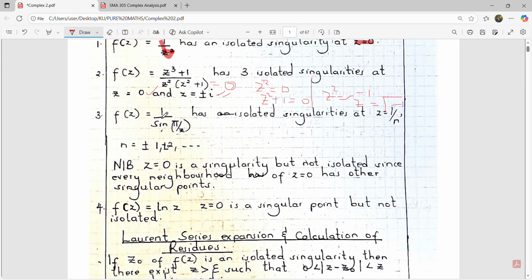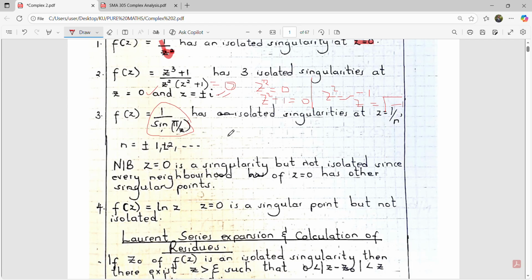Number 3, f of z is equal to 1 over sine of pi over z. Now, when you look at this function, which function are you talking about? This function f of z equals 1 over sine of pi over z. We have said that for this function to fail to be analytic, the denominator should be equal to 0. That is, sine of pi over z should be equal to 0.